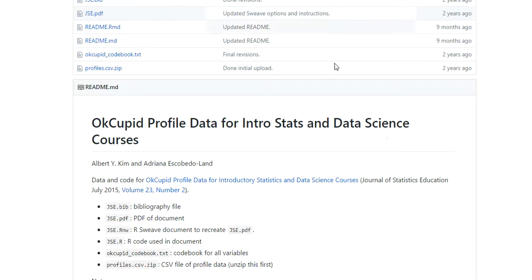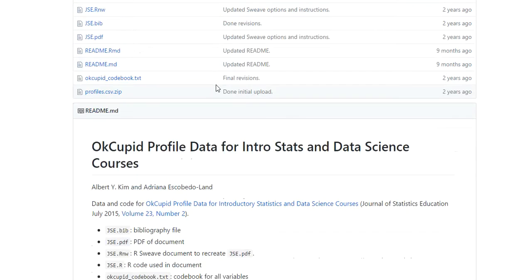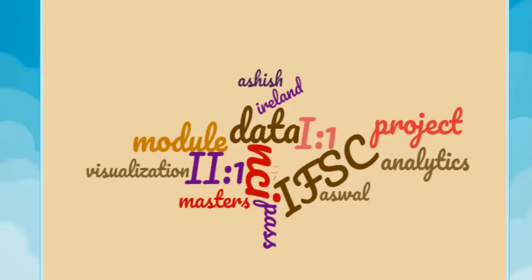For the project, I've decided to analyze and visualize data from an online dating website. The data was freely available on GitHub, and for the project I will be dealing with 3 case studies. My first case study deals with analysis of general insight from the data using Tableau.